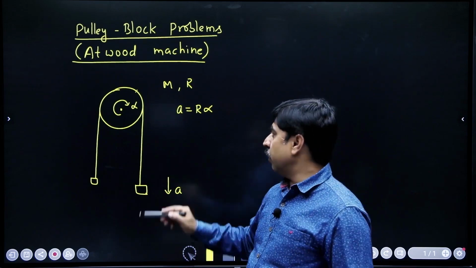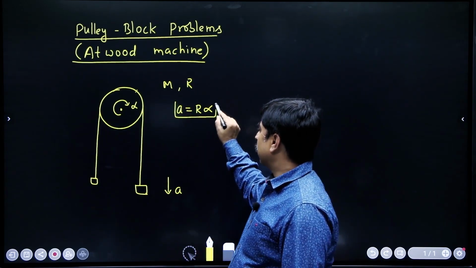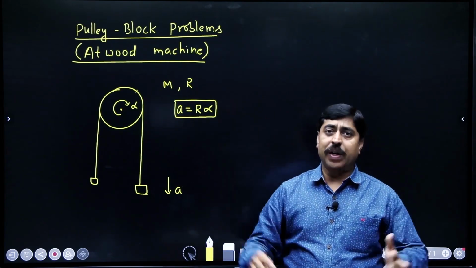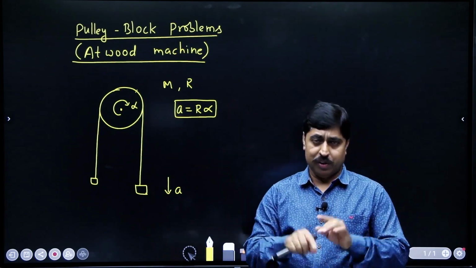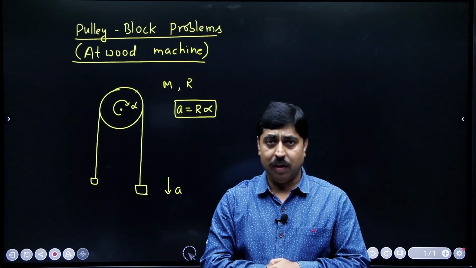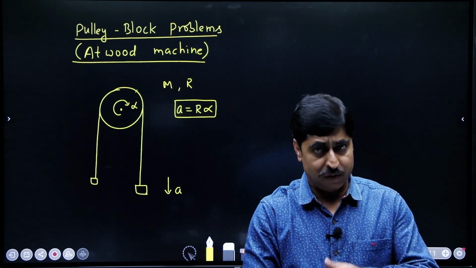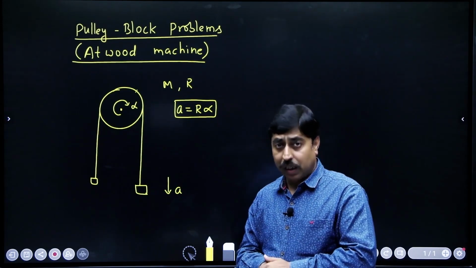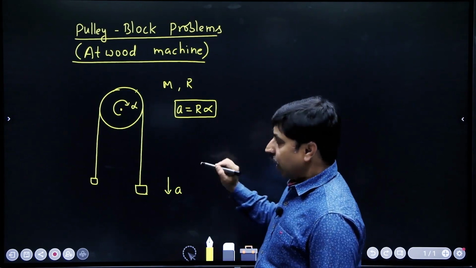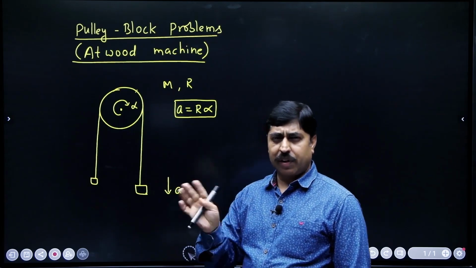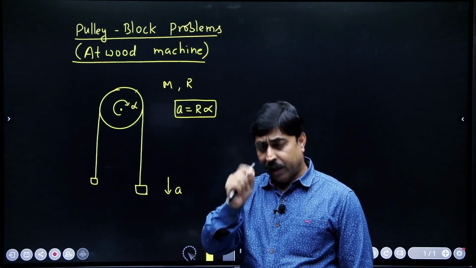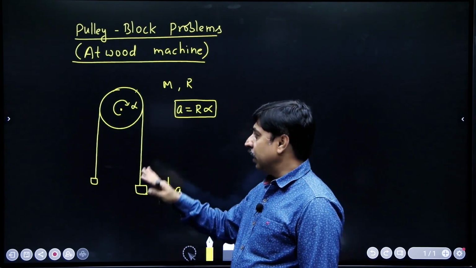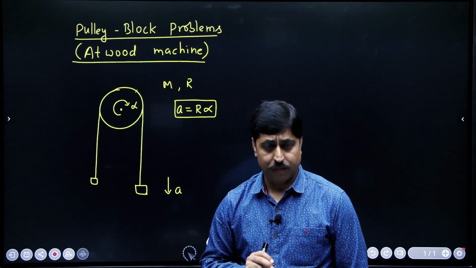When thread does not slip on the pulley, this relationship holds. I did explain this in some other video, kinematics of rotation, which was having heading of kinematics of rotation. You can watch that video if you have not done it so far. Now, I am not going to do any derivation and all. I will tell you a simple way using which you can easily write the acceleration of this system.